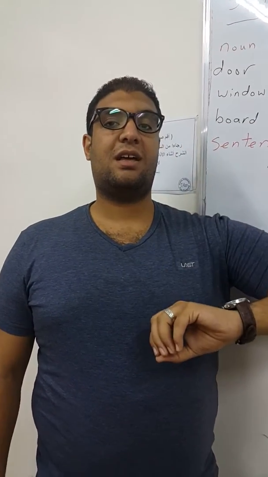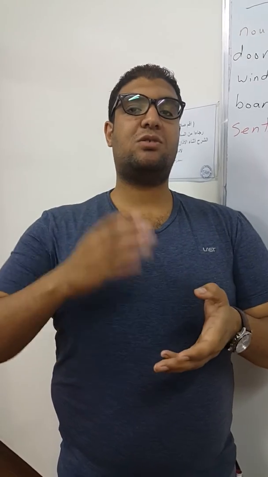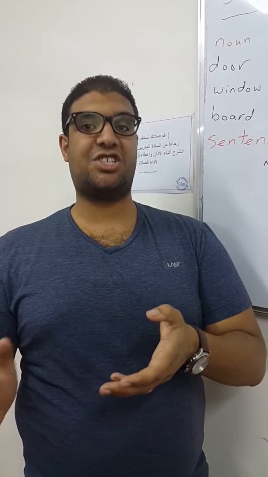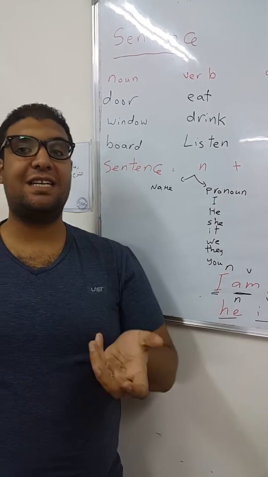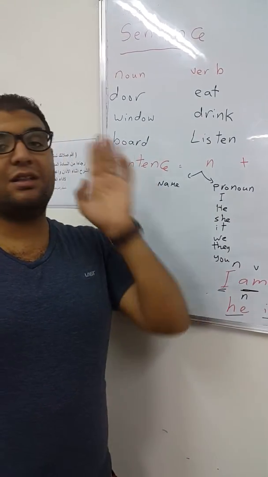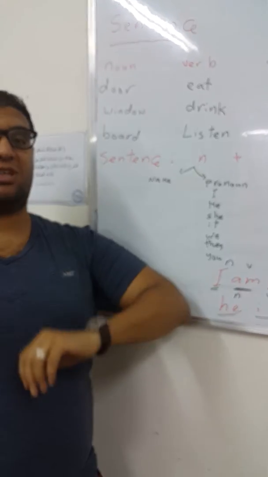Noun, very simply, is a sound equal to any picture around me. After that, we need to do the same. We want to make a sound for each action. So this is a verb. So for example, this action eat, this action drink, this action listen, and so on.